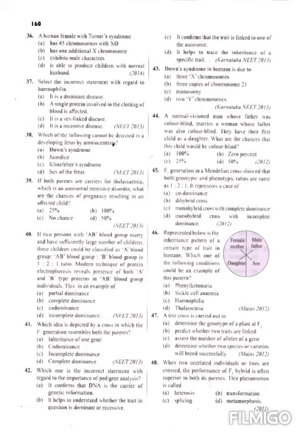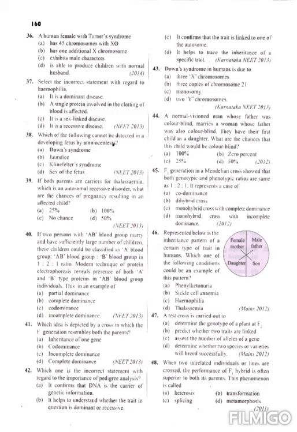Question number 45. An F2 generation Mendelian cross showed that both genotypic and phenotypic ratios are the same, 1:2:1. This represents a case of codominance, dihybrid cross, monohybrid cross with complete dominance, or monohybrid cross with incomplete dominance. So what is the answer? Monohybrid cross with incomplete dominance type of inheritance.